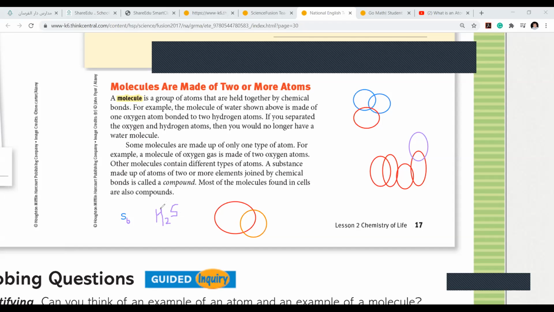Miss, how? I didn't understand. H2S. There are 2 hydrogen and 1 sulfur. It's a compound. Compound. Very good. But you can call it a molecule also, no problem. But first, you will say this is a compound. That's it.